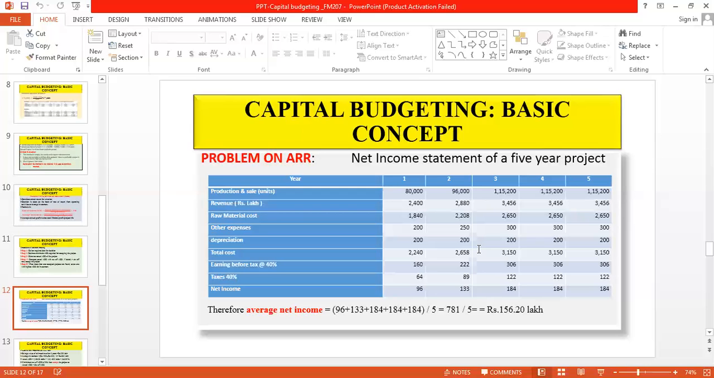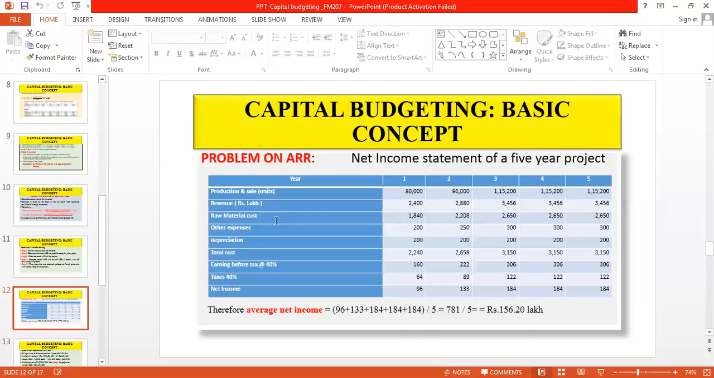First, we will consider the production and sales quantity. This is shown in your first row. It is 80,000 for year 1, 96,000 for year 2, 1,15,200 for year 3, 1,15,200 for year 4, and also 1,15,200 for year 5. Then we will calculate the revenue.